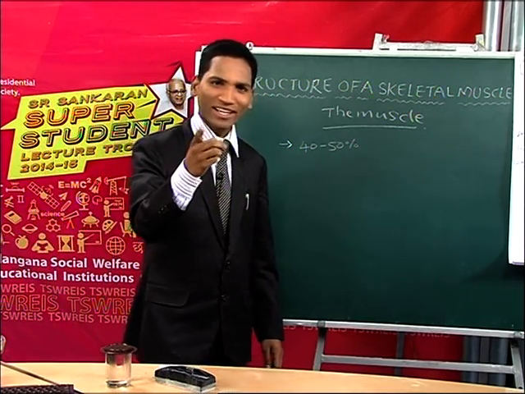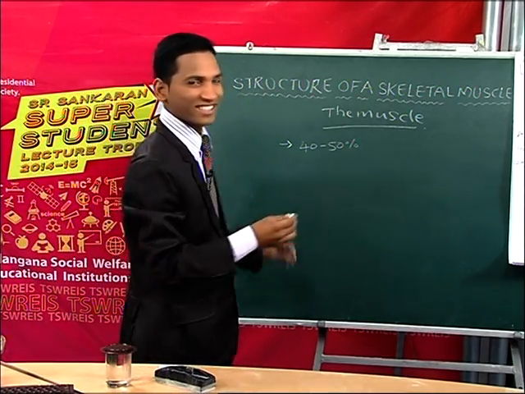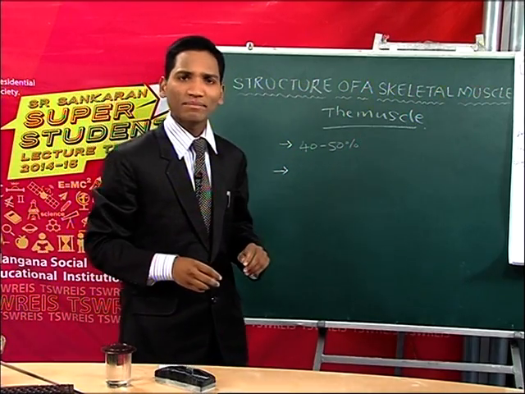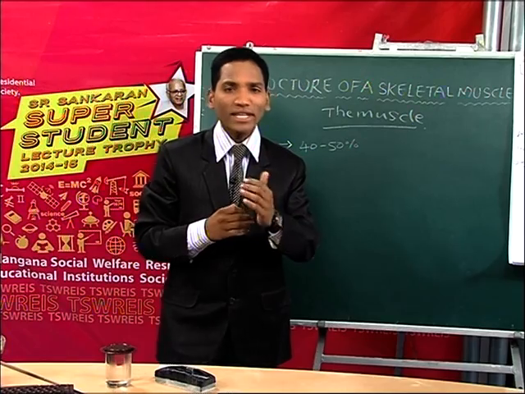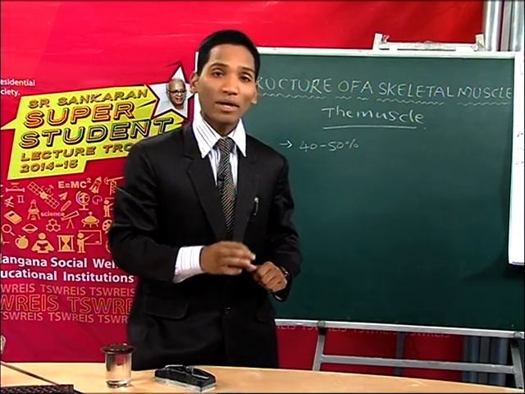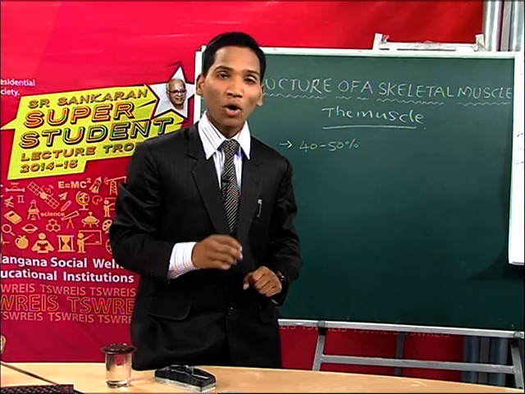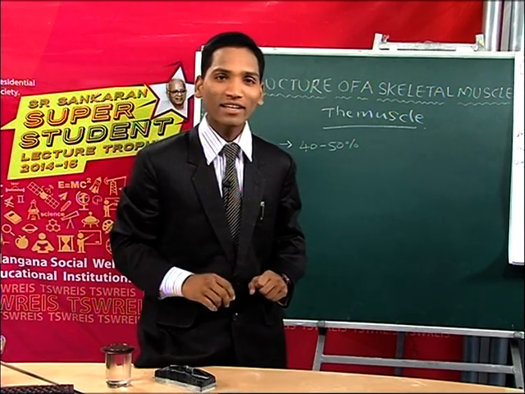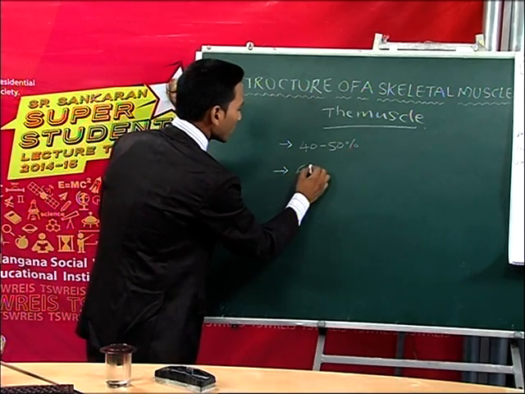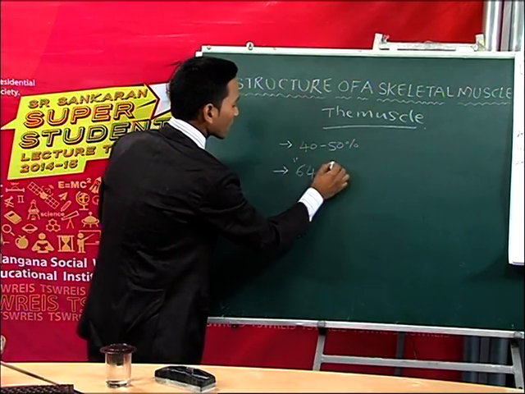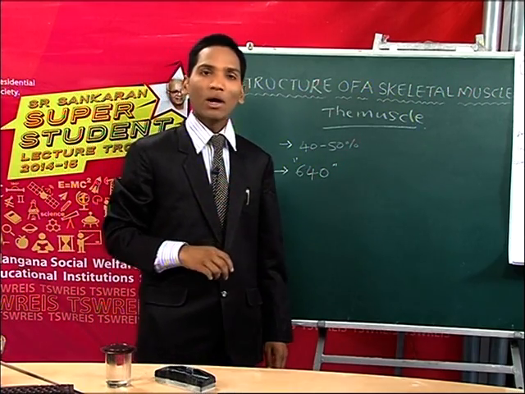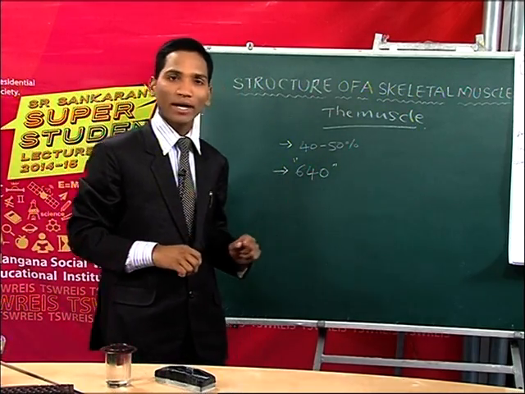Are you following me? Yes, fantastic. And another important point is that there are about 640 muscles present in our body. How many muscles are present in our body? 640 muscles are present in our body. These are very important points.